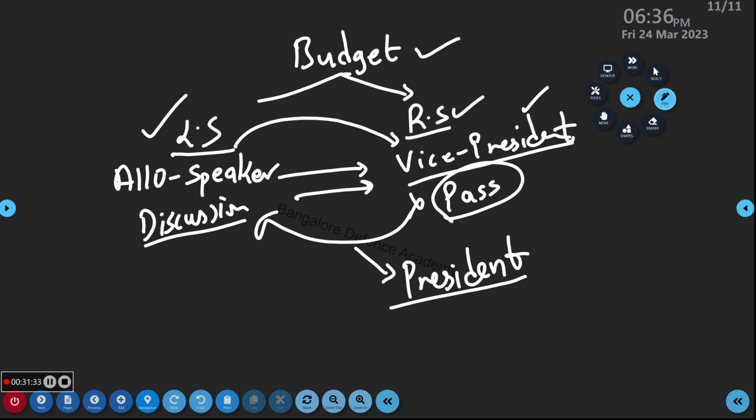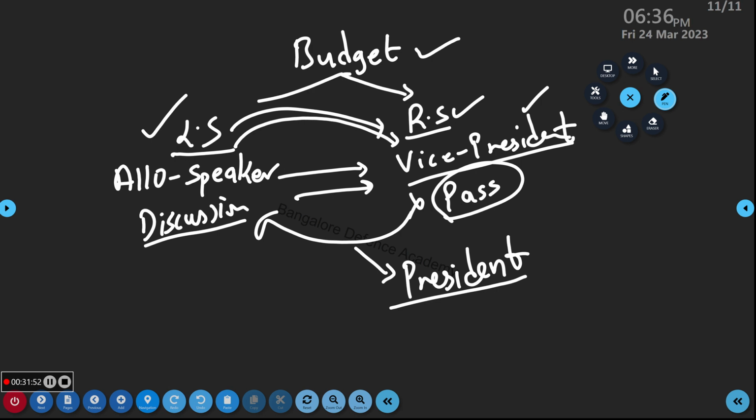Now let me take one example. Here you have BJP. Who has the majority in Lok Sabha? BJP. This is an example. In Rajya Sabha, imagine Congress. And the President too, imagine, was a Congress leader some years before. Now he is the president. Imagine this is the situation.